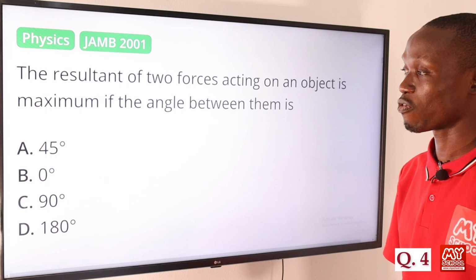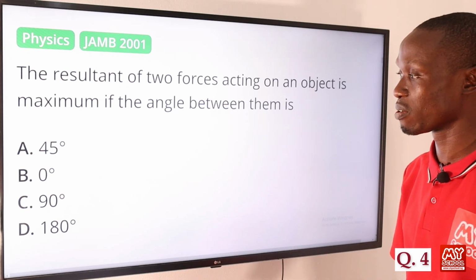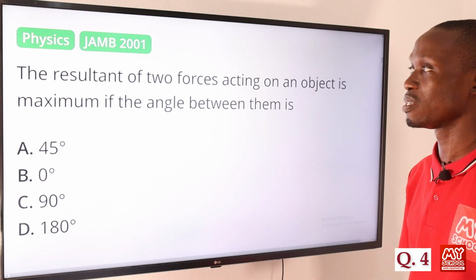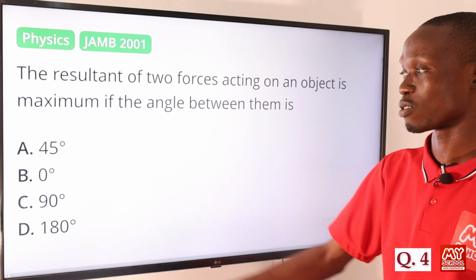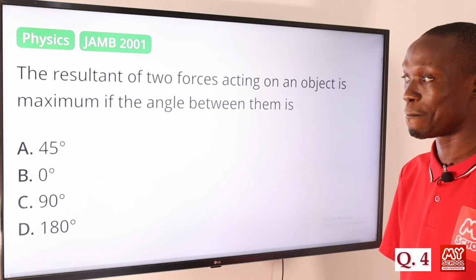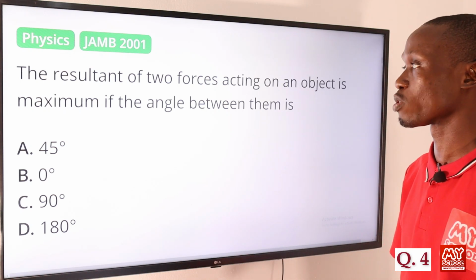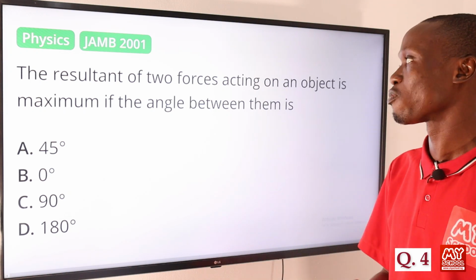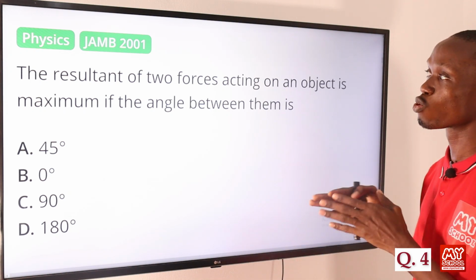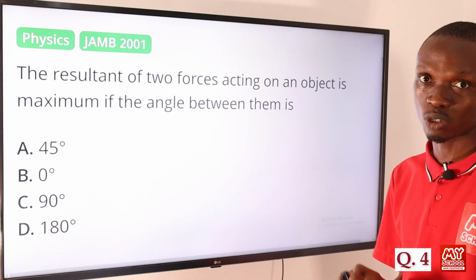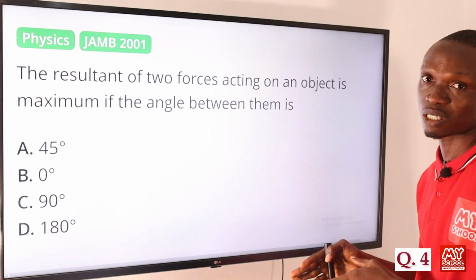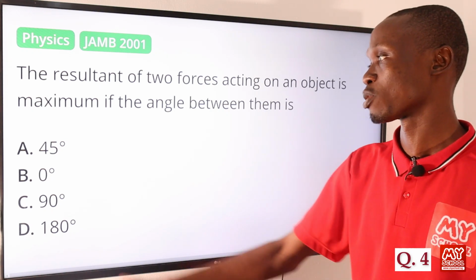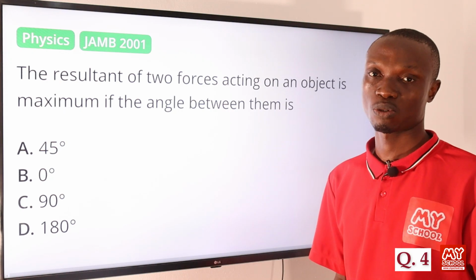Question 4. The resultant of two forces acting on an object is maximum if the angle between them is A, 45 degrees, B, 0 degrees, C, 90 degrees, and D, 180 degrees. The answer to this question is option B, 0 degrees. The resultant of two forces acting on an object is maximum if the angle between the two forces is equal to 0 degrees, during which the two forces are parallel and are pointing in the same direction. So that makes option B the correct answer to this question.